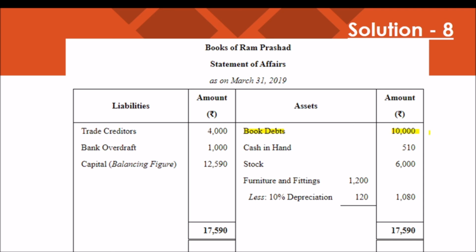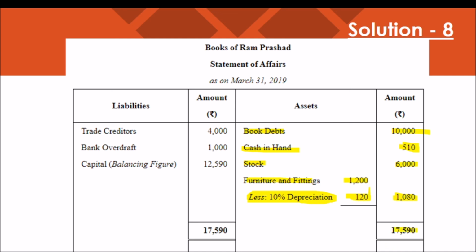Book debtors 10,000, cash in hand 510, stock rupees 6,000, furniture and fittings 1,200. But we have to consider the depreciation also. It is given in the question, 10% depreciation, 120. So the final amount of furniture will be 1,080.